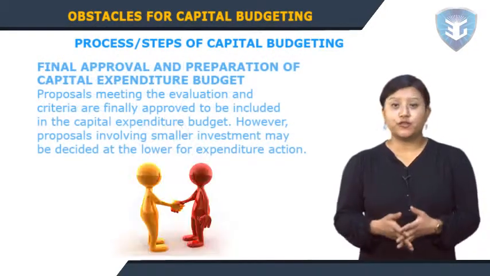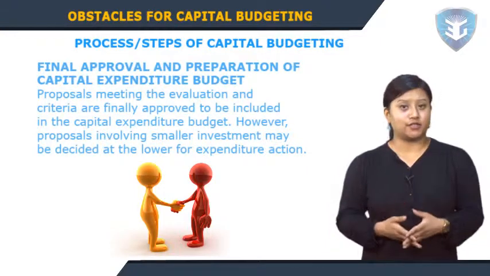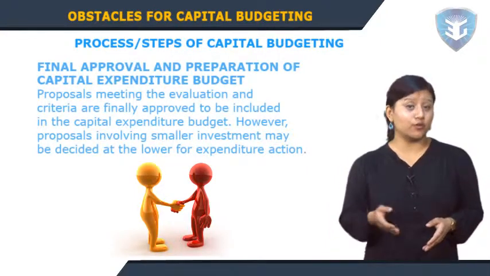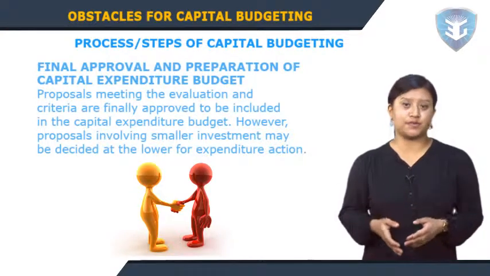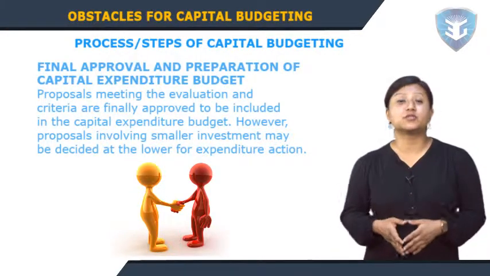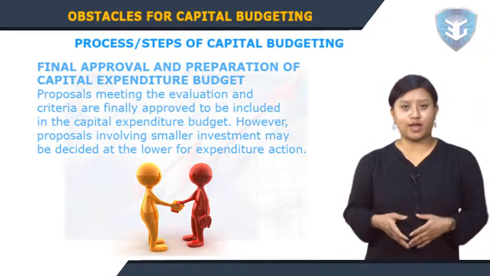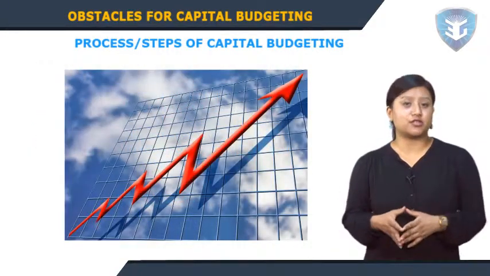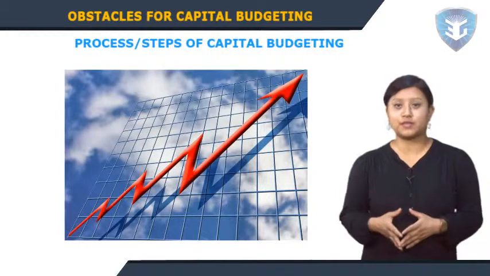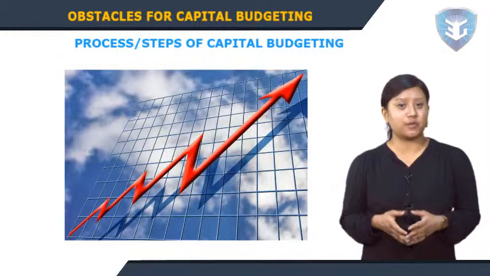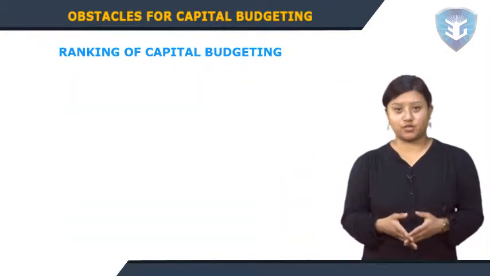The final approval and the preparation of capital expenditure budget. Proposals meeting the evaluation and the criteria are finally approved to be included in the capital expenditure budget. However, proposals involving smaller investment may be decided at the lower level for expenditure action. The capital expenditure budget lays down the amount of estimated expenditure to be incurred on the fixed assets during the budget period. Ranking of capital budgeting.